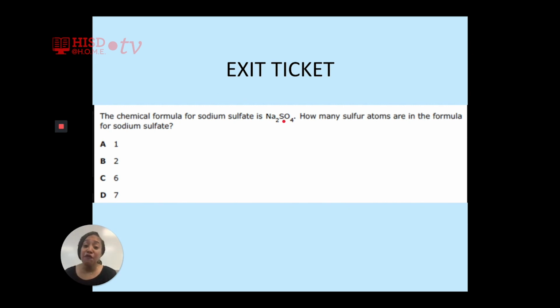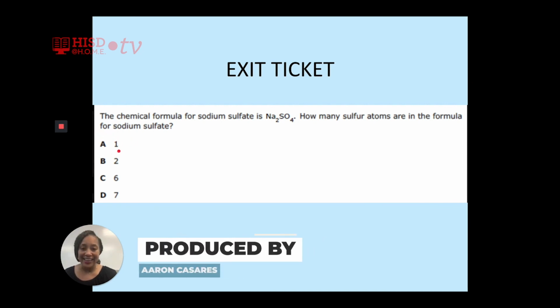No, sulfur does not have a subscript behind it. Therefore, we know in this compound there is only one atom of sulfur. There is only one atom of sulfur, so the answer is A.